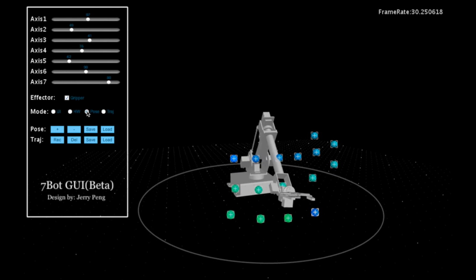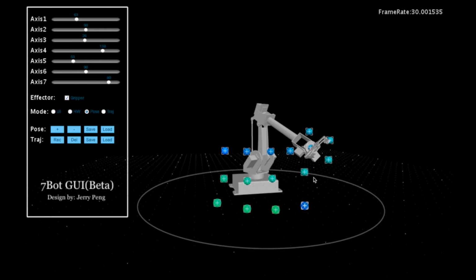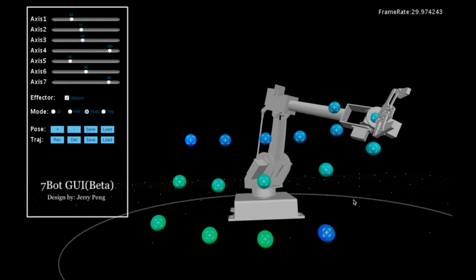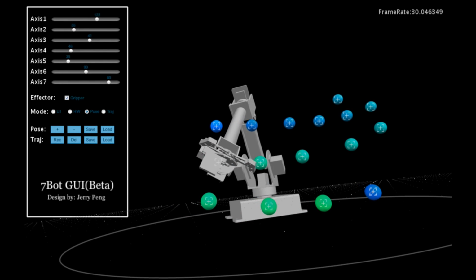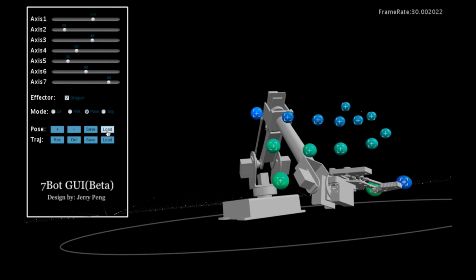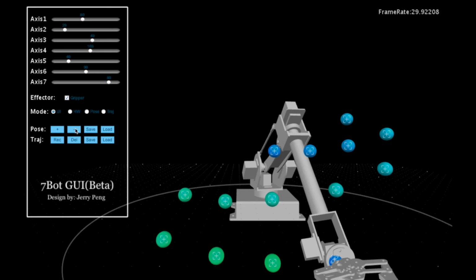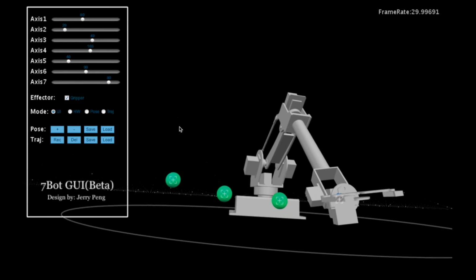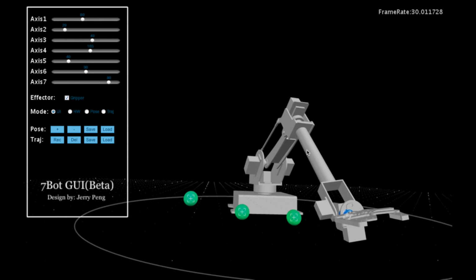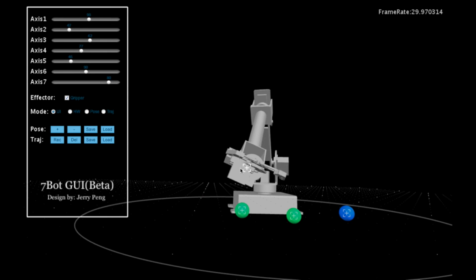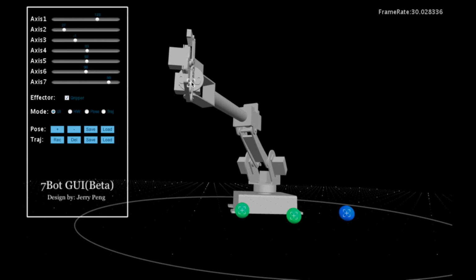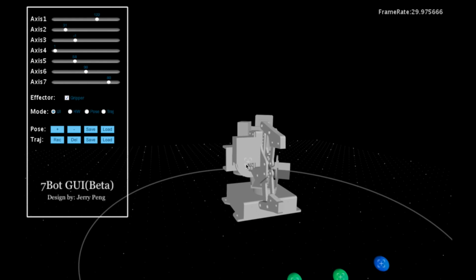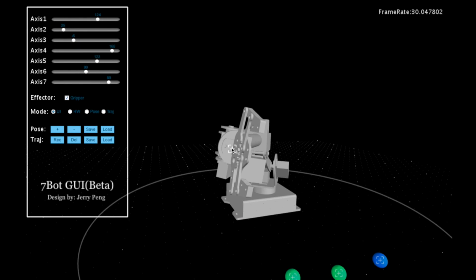Click Pose Selection here. The robot moves from one pose to another in sequence. Click the Delete button. You can delete one pose at a time. The interval between two poses is 1 second. If some poses need to stay longer, just add more poses at the same place.